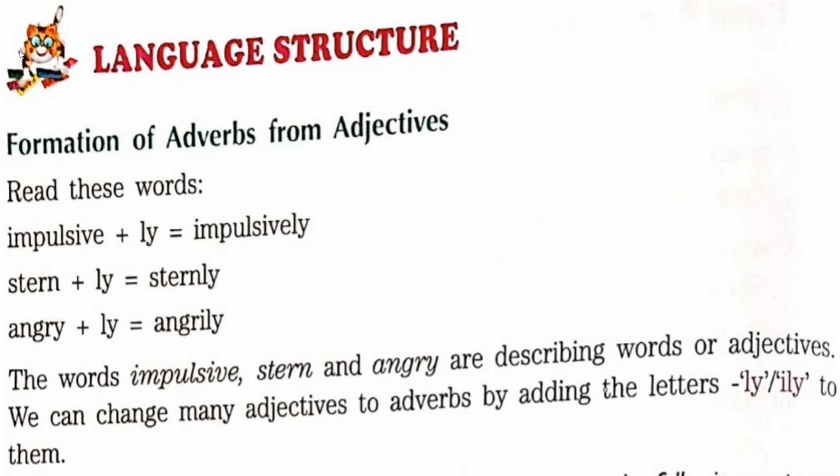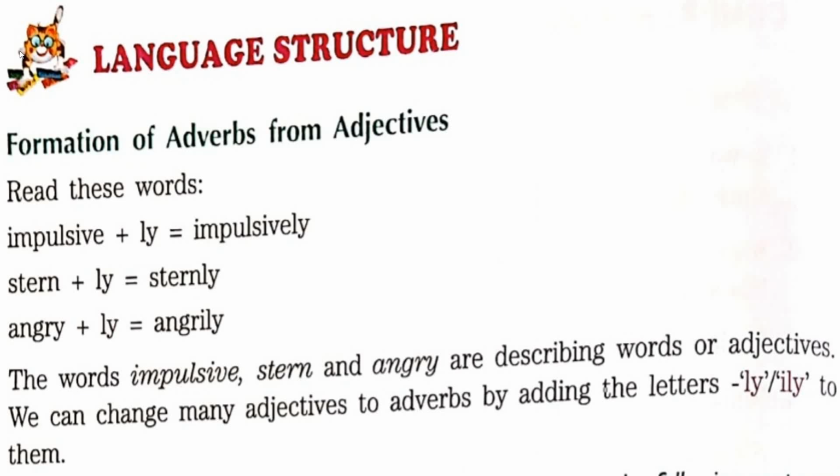What is the opposite of happy? Sad. It is also an adjective. And what is the adverb of sad? Sadly. In the same way, badly. Fine. So let's read these words. Impulsive. This is an adjective. Just add ly, so it will become impulsively. In the same way, stern plus ly, sternly. Angry plus ly, angrily. And in a few words you have to take care of the spellings also.